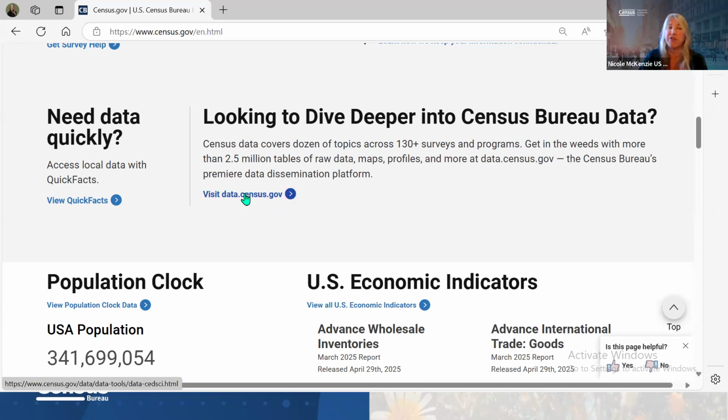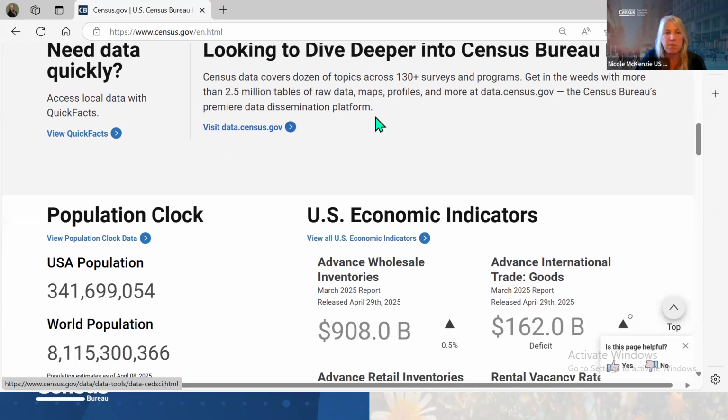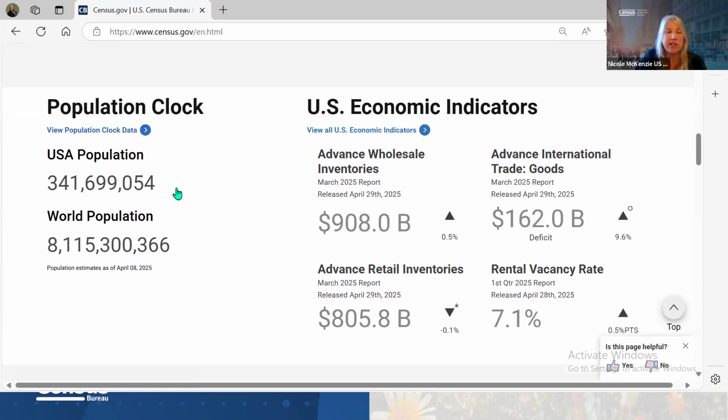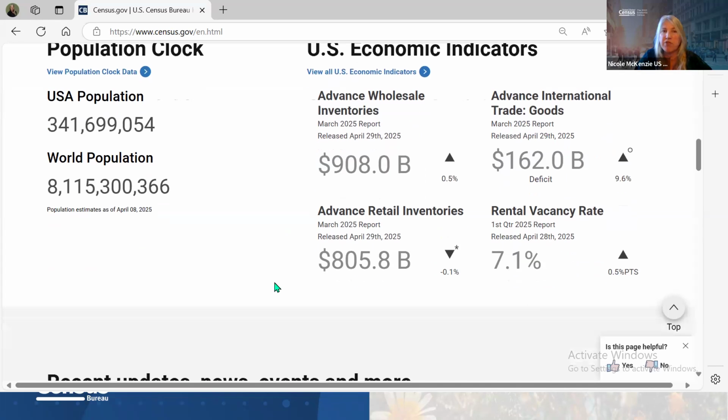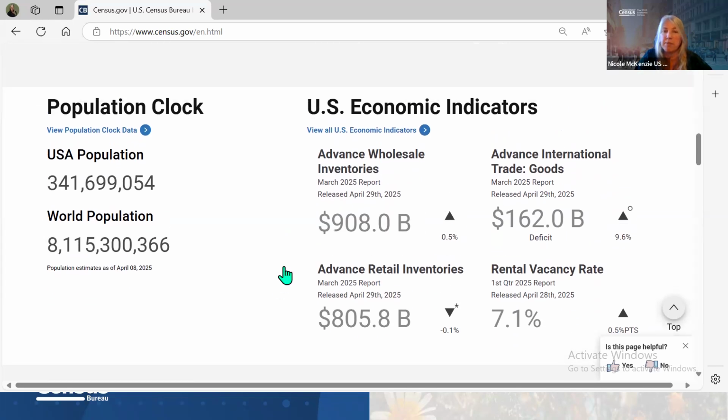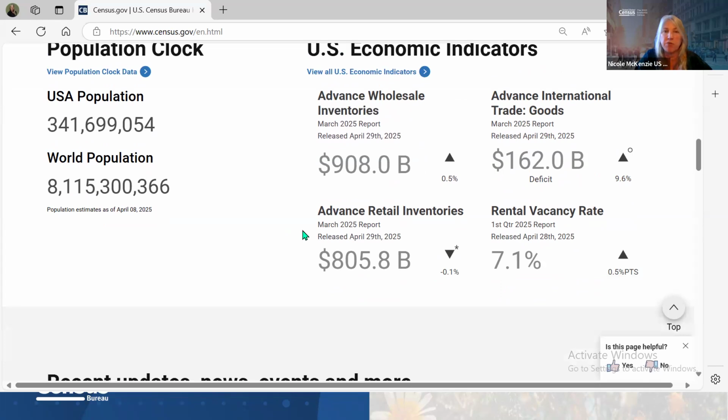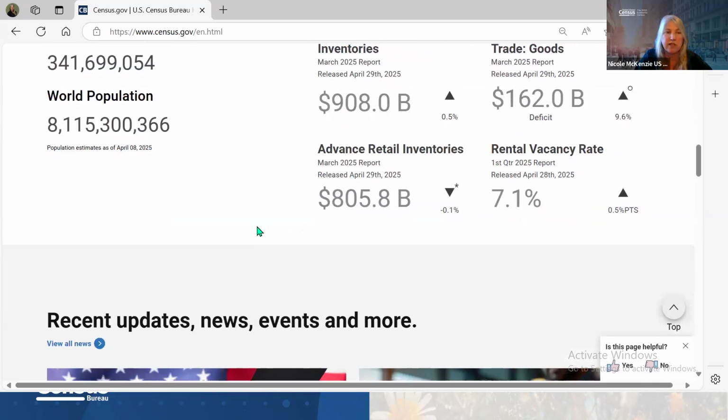But if you have a community over 5,000, you certainly can use QuickFacts. They're on our main page, which tells me those are the ones people go to more often. We have a population clock here. It tells you the US population and the world population. And then we also have the US indicators, all of this information that's updated. It's recent data, released April 29th. So that was yesterday. This provides information on the economy, which is very useful for different reasons.